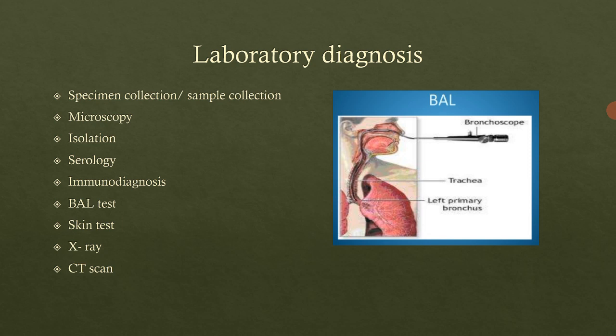Then after we collect the specimen or the samples, we will proceed for microscopy. Now we will look into the abnormalities in that sample or the presence of the fungi. We can do that microscopy via the wet mount method. We can check the presence of the hyphae, the conidiospores, and mycelia that we can observe. The second type of staining is called Gomori methenamine silver staining.